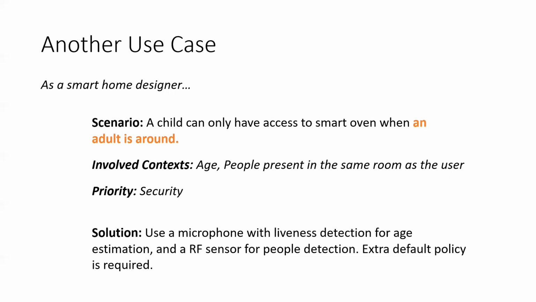Microphones can be used for age estimation, but can be vulnerable. Therefore, adding liveness detection can mitigate impersonation attacks. Using RF sensors can also make sure there are at least 2 people in the room, making impersonation even harder. However, both methods are vulnerable to physical DOS. Therefore, it is also crucial to set up default policies carefully. For example, if nobody is detected, the oven should not be able to be opened.